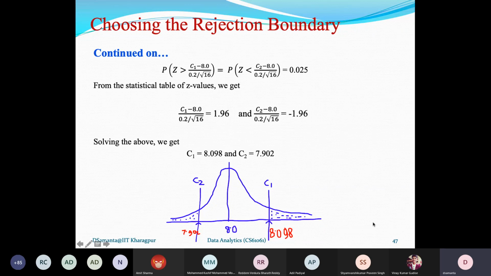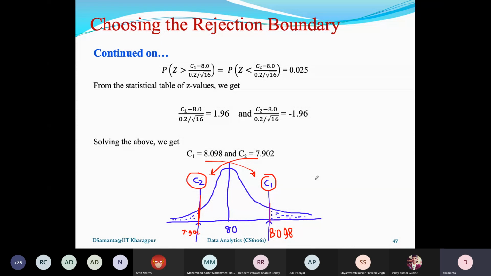So practice is required. I'll show you many other instances of how to consult the statistical table. Anyway, with reference to this problem, as you see, C1, the right boundary, and C2, the left boundary, we could calculate. The right boundary is 8.098 and the left boundary is calculated as 7.902. This is the rejection boundary. That means your rejection region starts from 8.098 towards the right, and this one. Now this is exactly an example of a two-tail test.